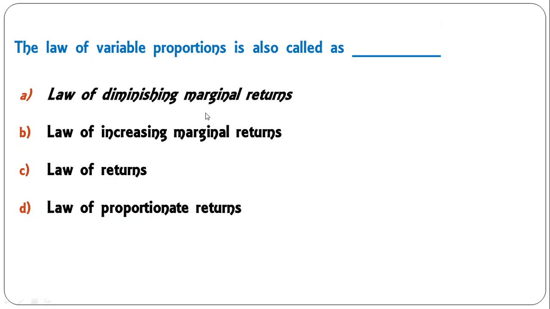The law of variable proportion is also called the law of diminishing marginal return, law of increasing marginal return, law of proportion returns. So A is the correct answer. The law of variable proportion is also known as the law of diminishing returns.